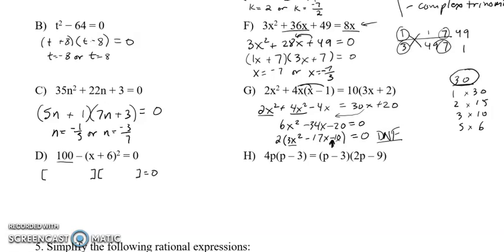I see the perfect square 100, which is going to factor as 10 and 10, and the perfect square x plus 6 squared, which is going to factor as x plus 6, or at least square root as x plus 6. And there's a plus in front of the first bracket and a minus in front of the next one, so that when I take it apart, I'm going to get 10 plus x plus 6, and in the second bracket, I'm going to get 10 minus x minus 6, which is equal to 0.